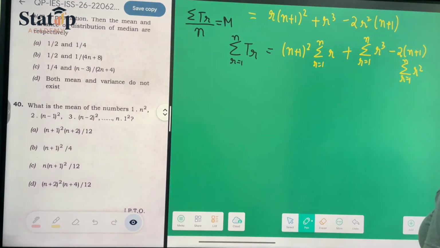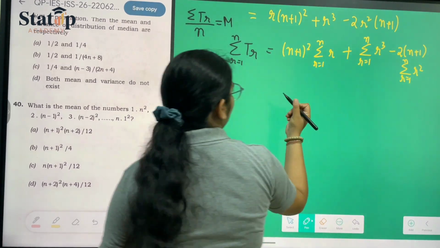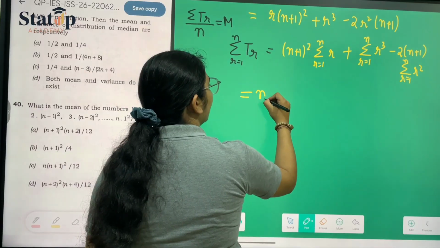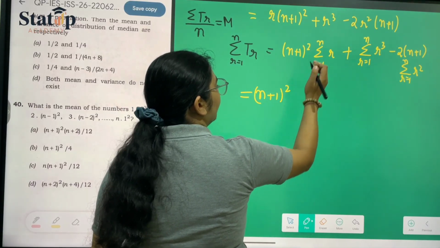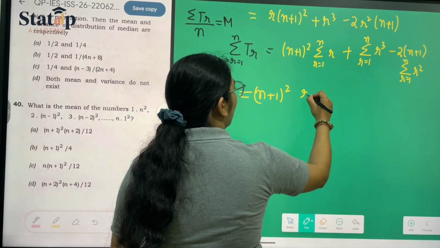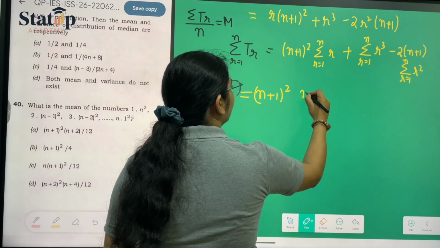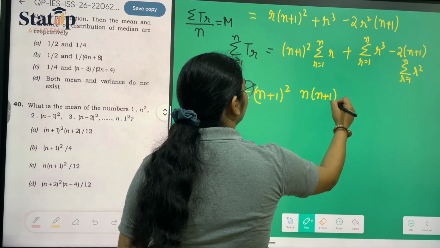Now we all know the values of these sums. Sum over r, the sum of the first n natural numbers, is n into n plus 1 upon 2.